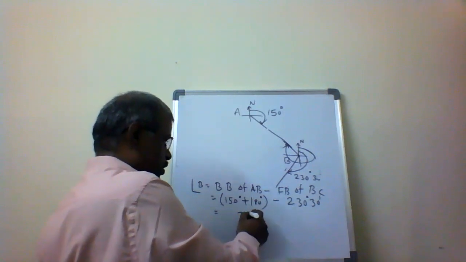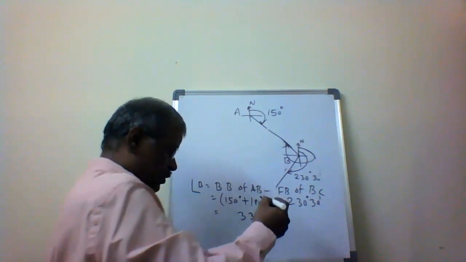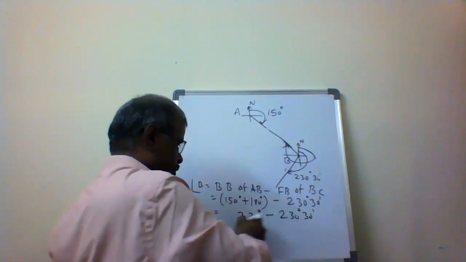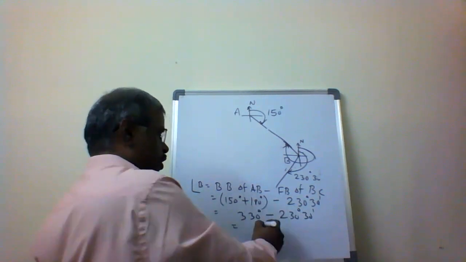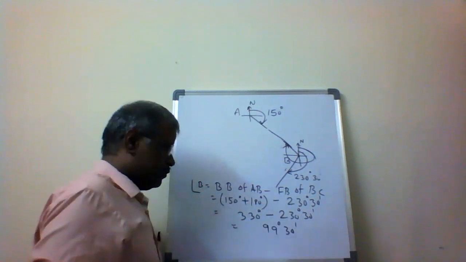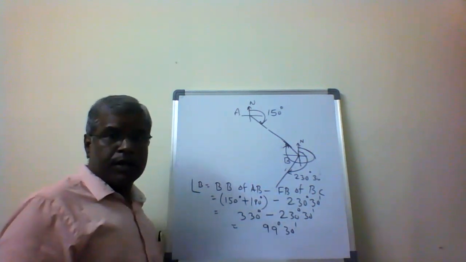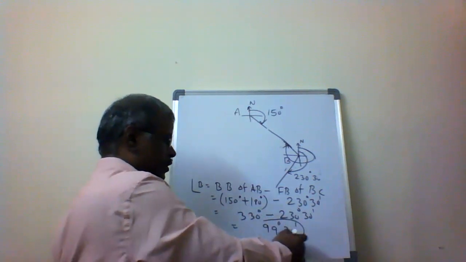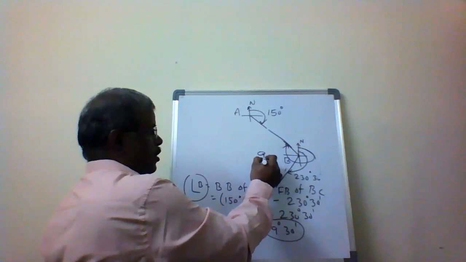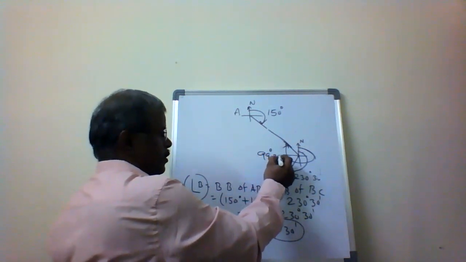So 330 degrees minus 230 degrees 30 minutes gives 99 degrees 30 minutes, which is angle B.